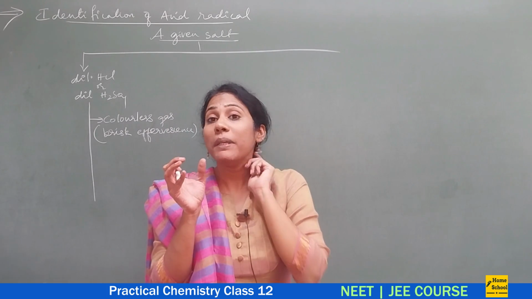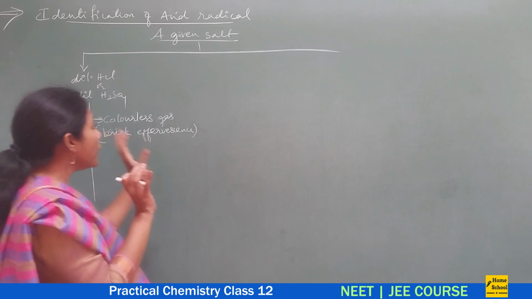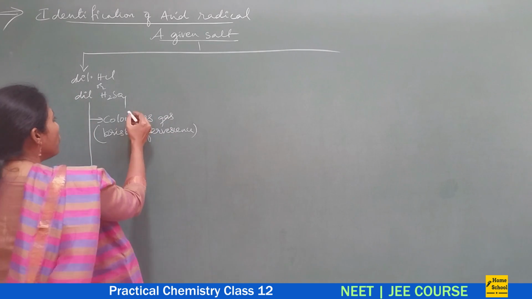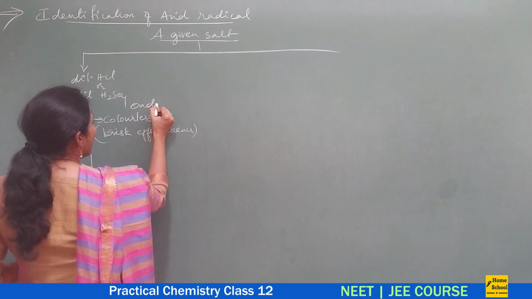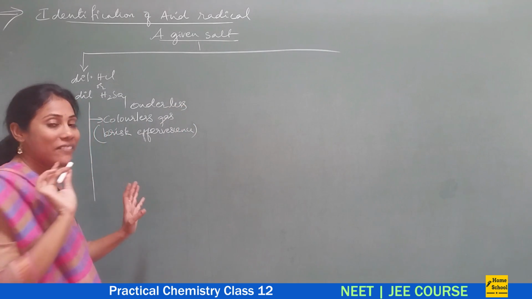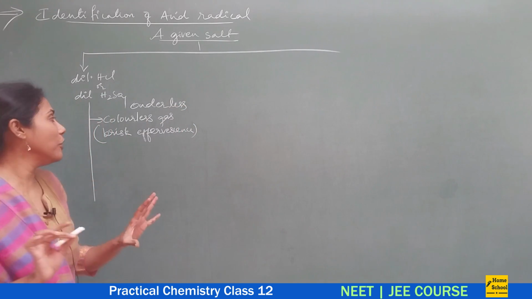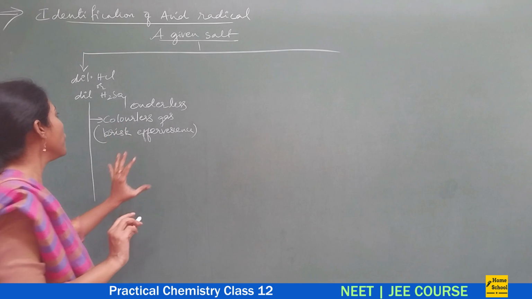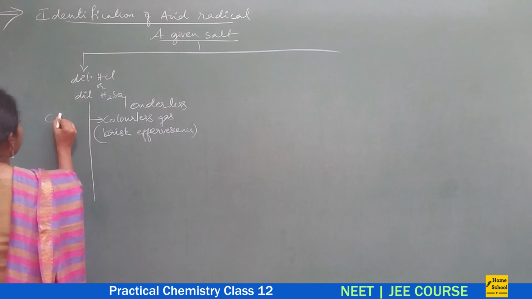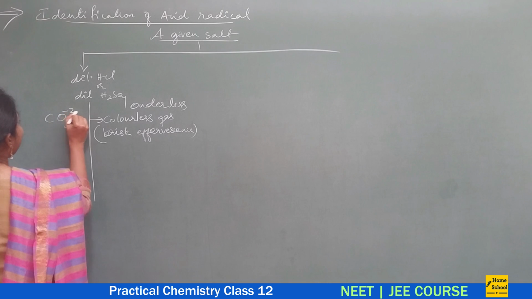That is what we mean by brisk effervescence. The gas is usually colorless and odorless. Odor in the sense of smell. It will not have any smell. It is not harmful. Such a gas, if you observe, confirms the presence of carbonate radical.